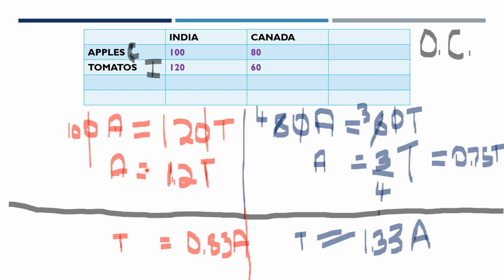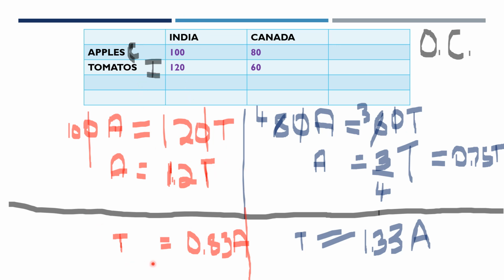So as a country, as an economy, India would benefit if we are producing tomatoes, because we are sacrificing fewer resources in order to produce tomatoes. We are sacrificing fewer apples to produce tomatoes. That's why it's better if we focus only on producing tomatoes. This is one way of looking at it.